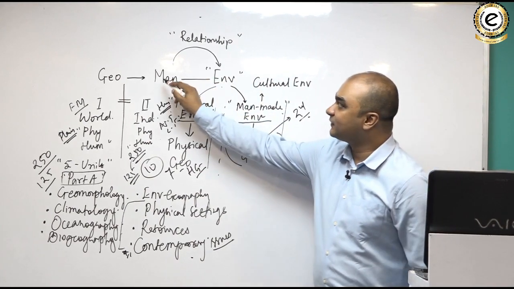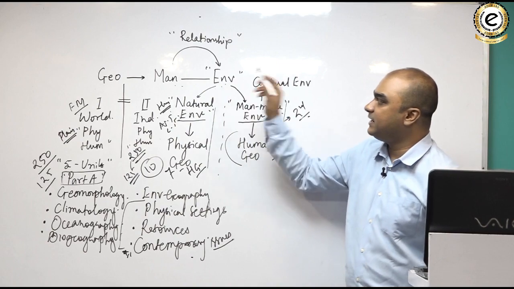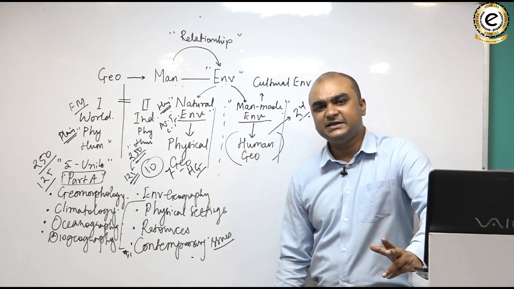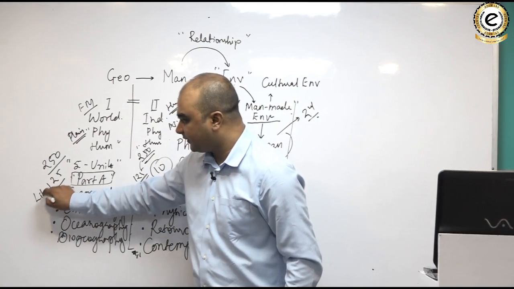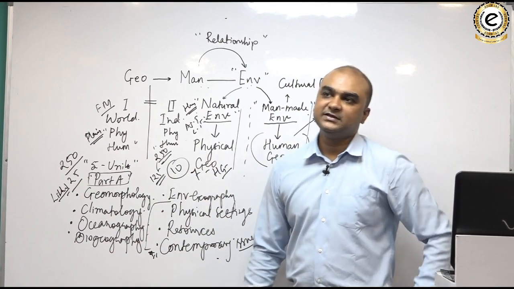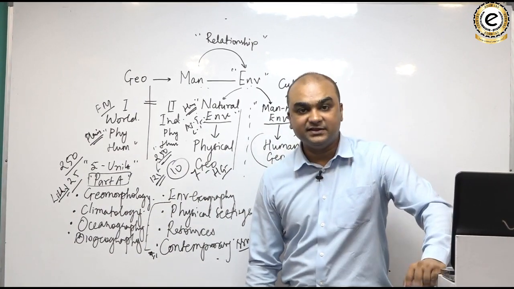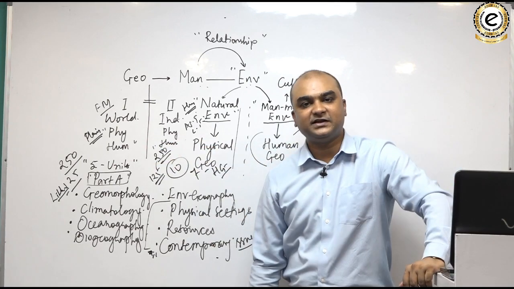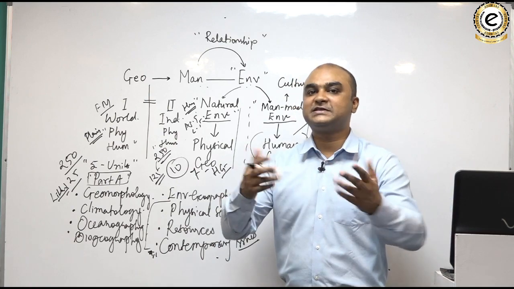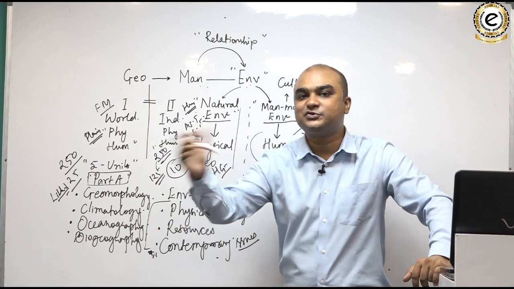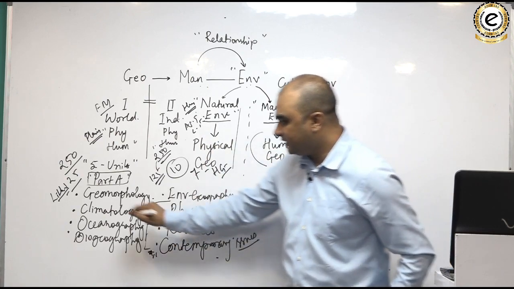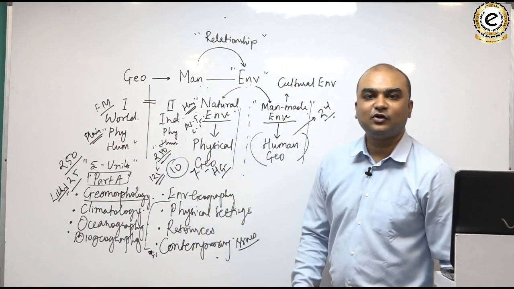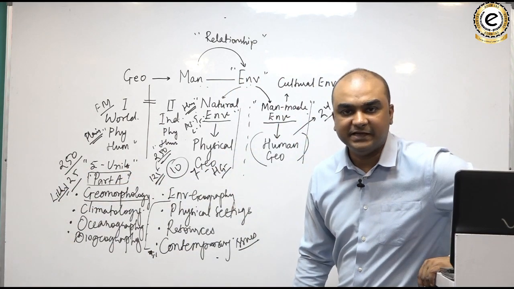So, we understood that geography is the study of the relationship between man and environment. And when we study physical geography, we study things like the lithosphere. It means the mountains, the plateaus, the plains, their present distribution over the surface of the earth, their evolution over time, and how they would be in the future. All of this study is geomorphology. It deals exclusively with the lithosphere or the solid topmost portion of the earth.